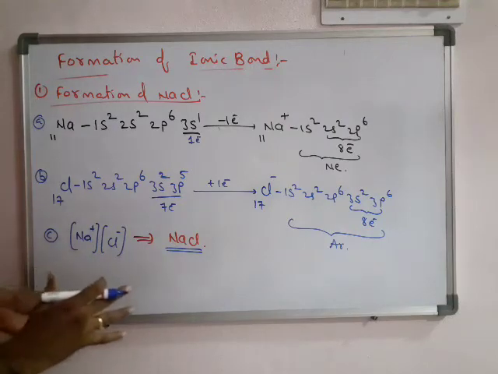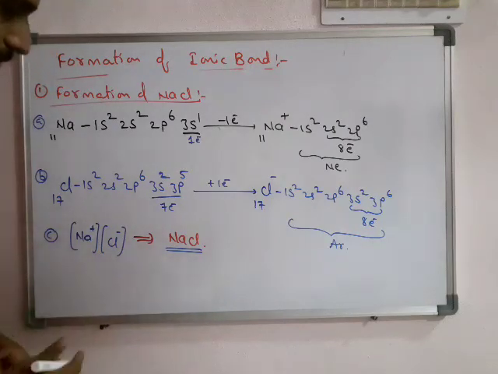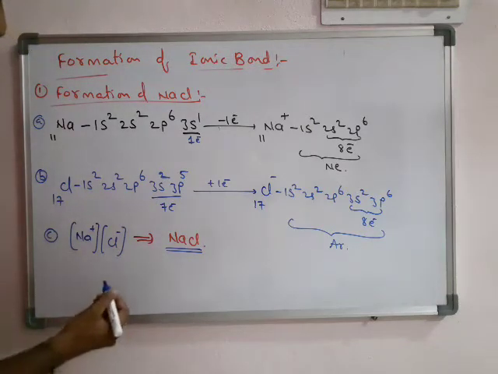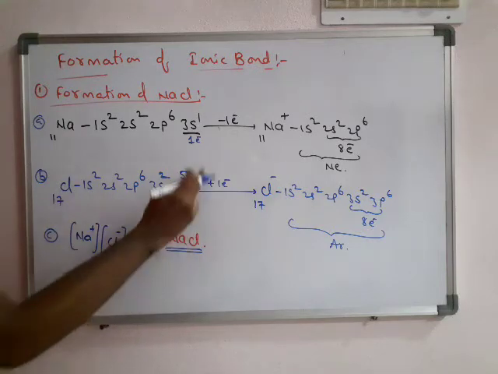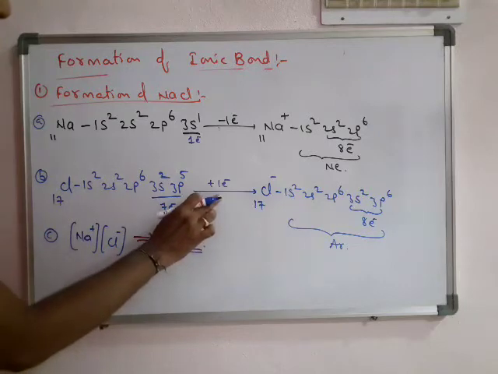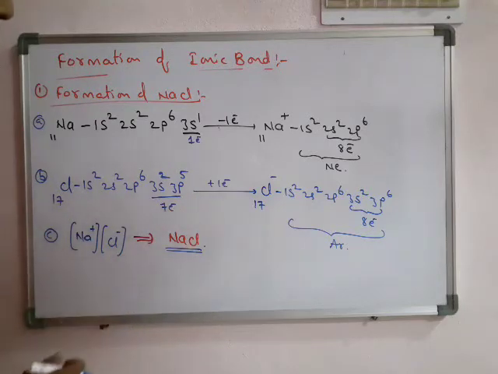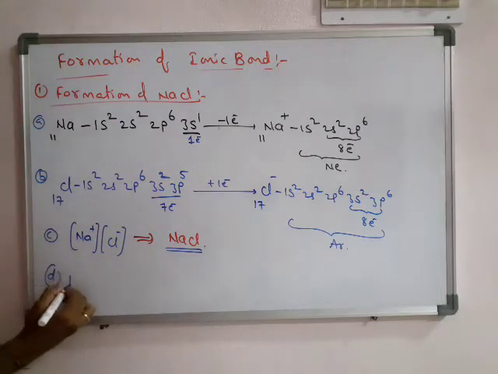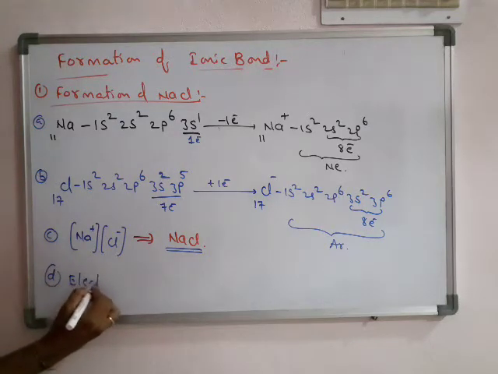We can also write this formation in a different way. Now we see another formation. Important point: how many electrons are lost by sodium? 1 electron. How many electrons are gained by Cl? 1 electron. That is called its electrovalency. Very important one: electrovalency.